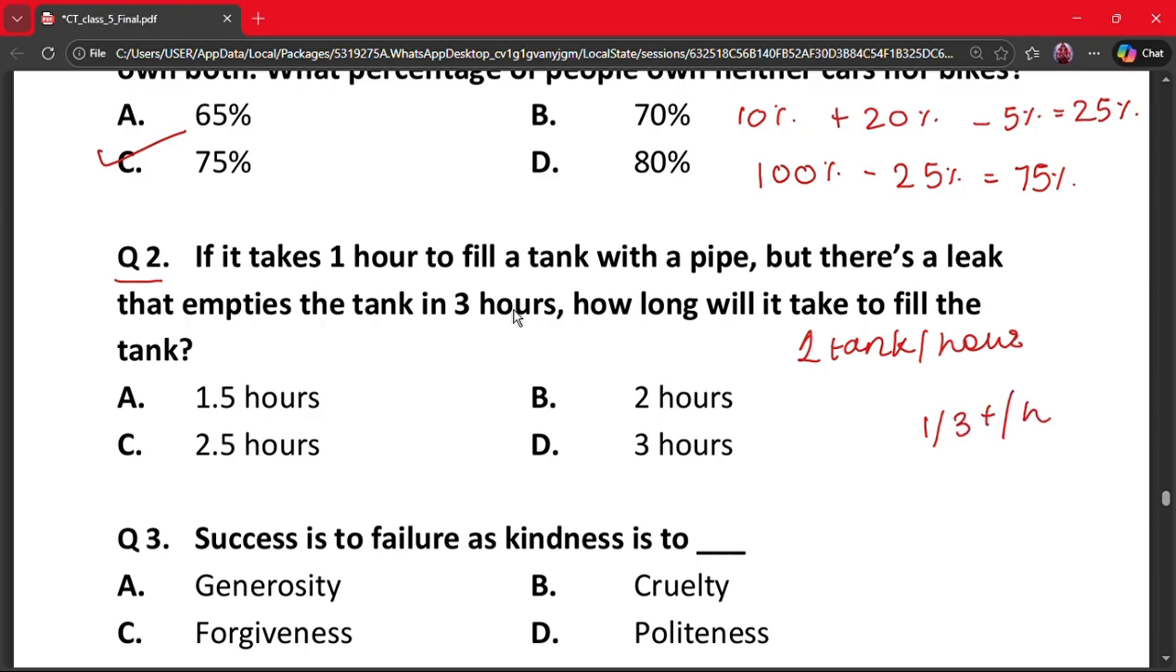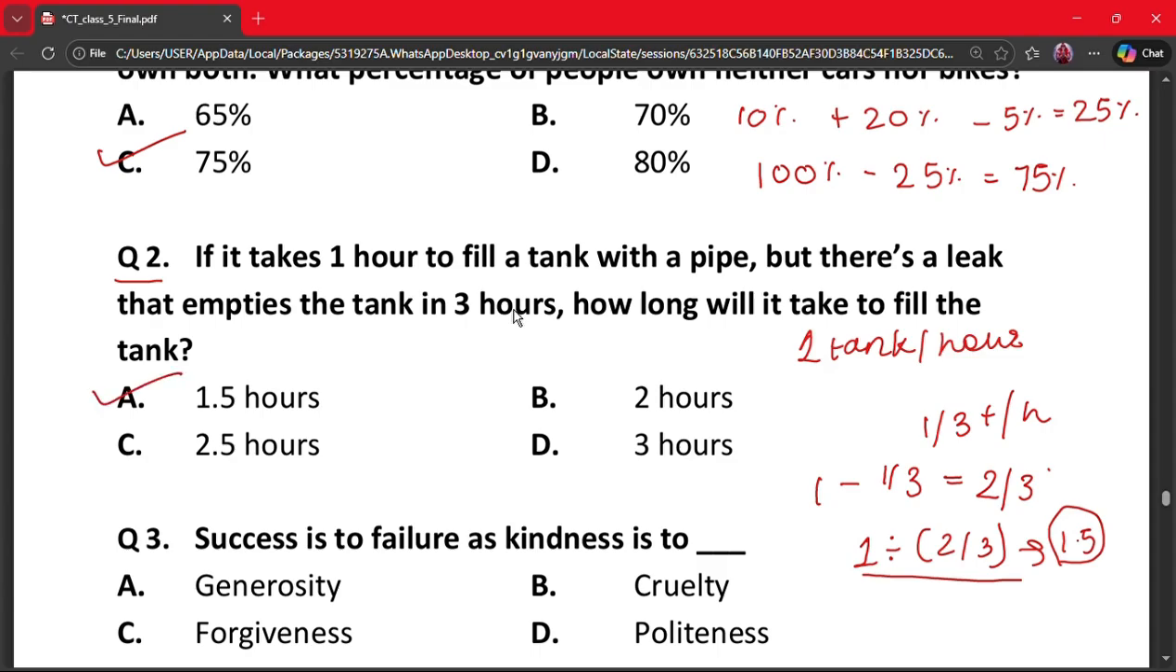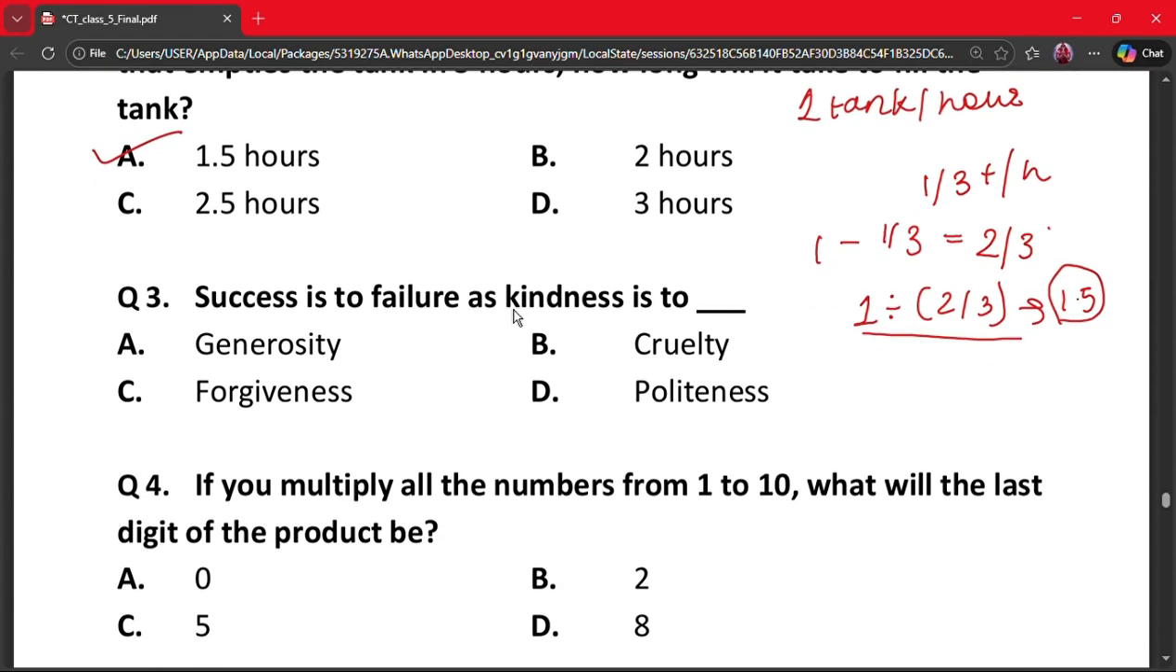So the net rate is 1 minus 1 by 3, which is equal to 2 by 3 tank per hour. So the time will be 1 divided by 2 by 3. So this gives us 1.5. So the correct answer is option A, which says 1.5 hours. Moving on to the next question, that is question number 3.